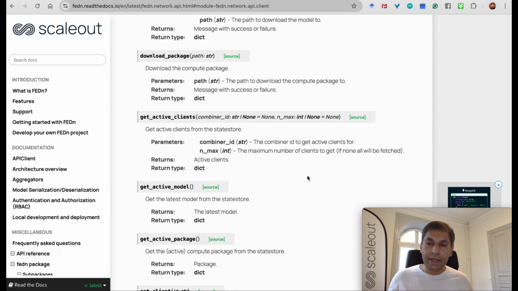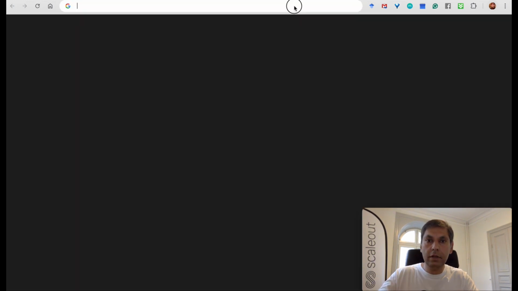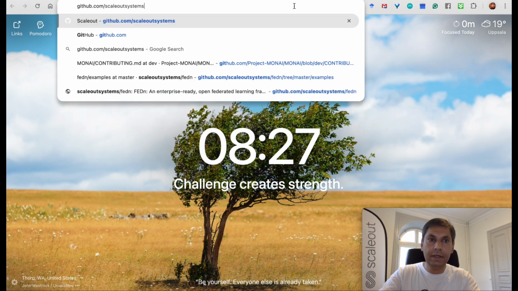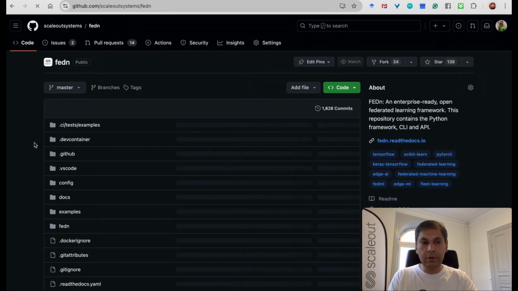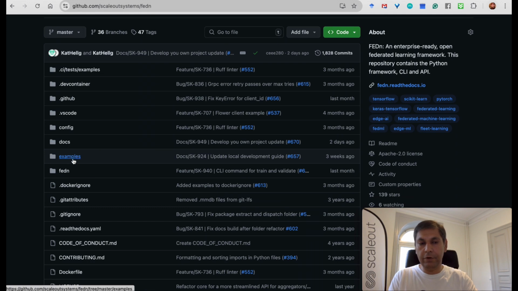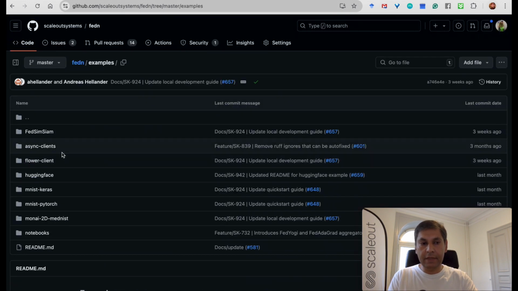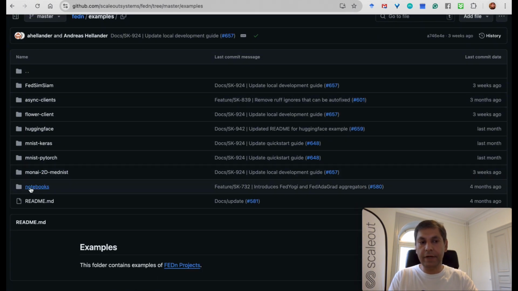The next thing is that if you want to see a complete example, then you can go to our GitHub area. I can show you. So if you go to this Git scale out systems, you can access our open source repositories. So here on the FEDn, if you click, go to the again familiar folder examples, and in the end you can find this notebooks.